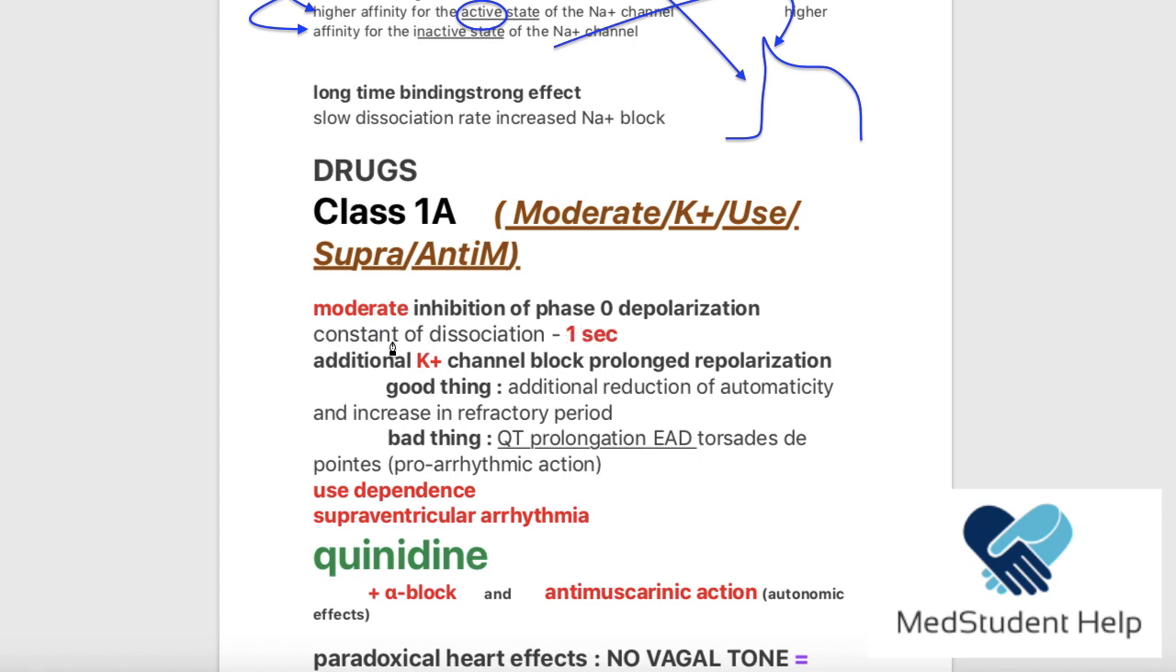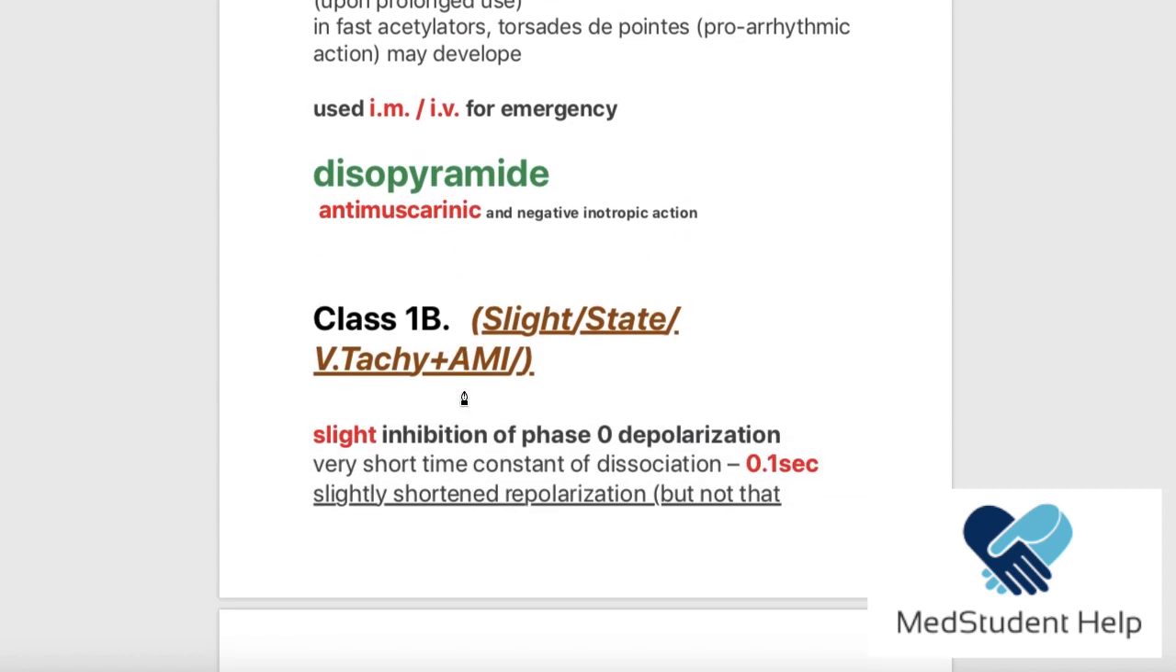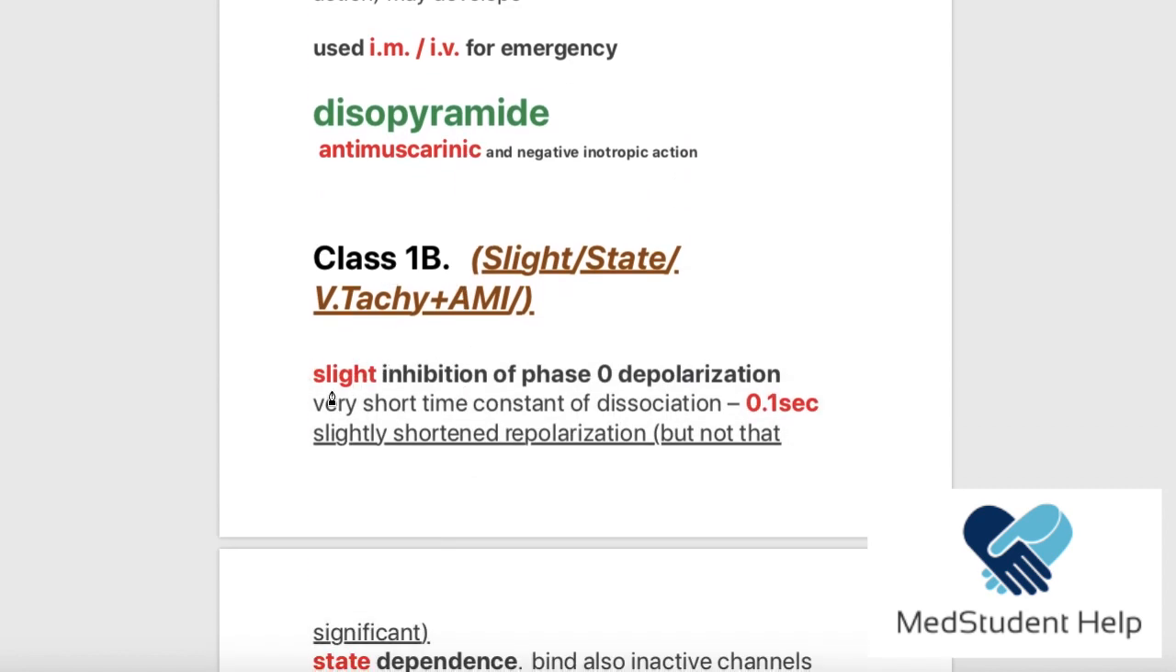So this is the so-called constant of dissociation. Now, because it only binds 1 second, it has a moderate function. Let's compare it to class 1b. Class 1b has a slight inhibition. Why slight? Because it binds even for a shorter time, so it is weaker.